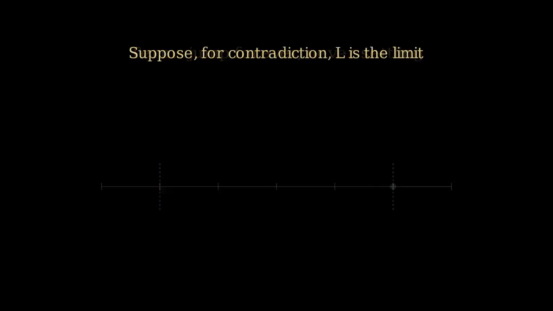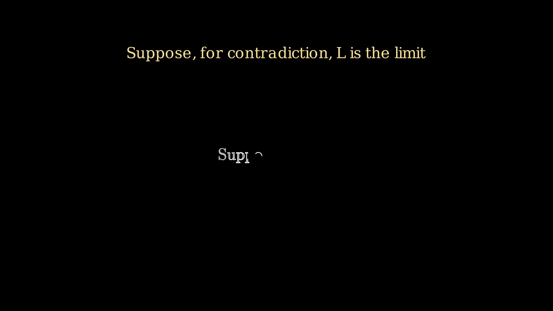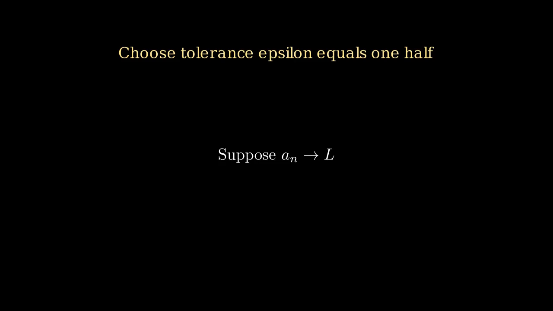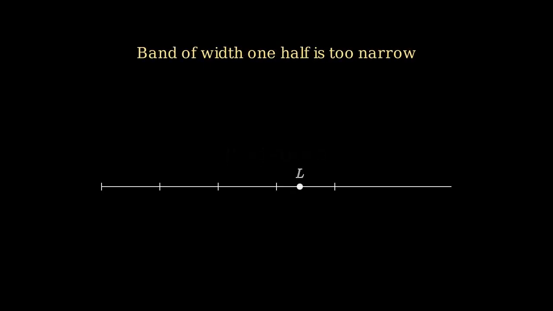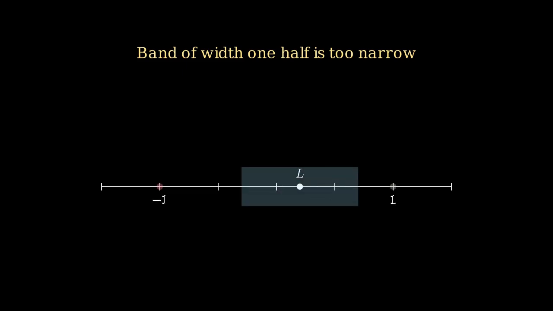Let us try the first principles approach. Suppose, for contradiction, that some number L is the limit of this sequence. Choose the tolerance epsilon equal to 1/2. By the definition, eventually every term must lie within 1/2 of L. But the terms only ever take two values, 1 and -1, and the distance between 1 and -1 is 2. A band of width 1/2 on each side of L only spans a total width of 1, so it is too narrow to contain both 1 and -1 at the same time.